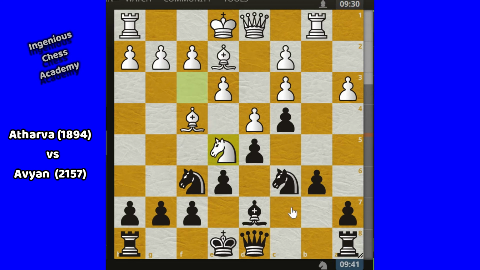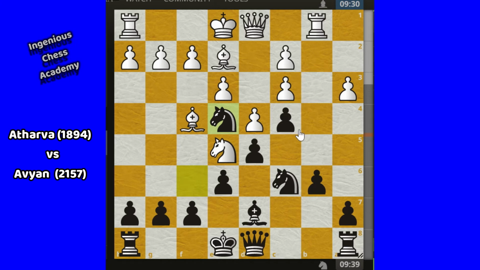Now this time Avian found the attack here. So Avian realized that I have developed all of my pieces. This is the time to go for attack here. So Avian played Ne4. Now this pawn is under attack here. So Atharva has no chance to save this pawn. There is no way to protect the pawn. This is a blunder move. Even this is protected by the pawn here. So no way to save this pawn. Even rook cannot come here because of the pawn here.